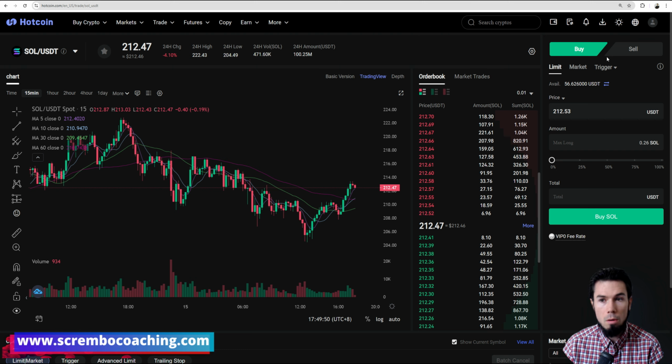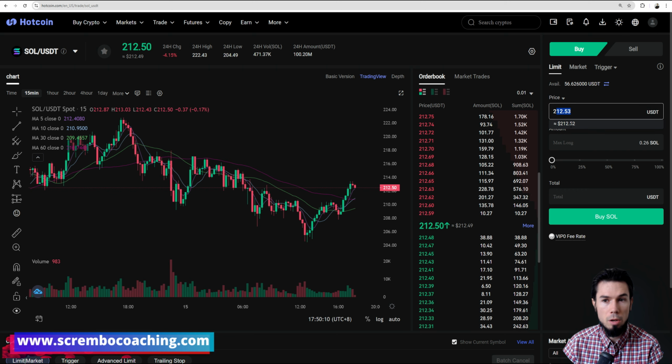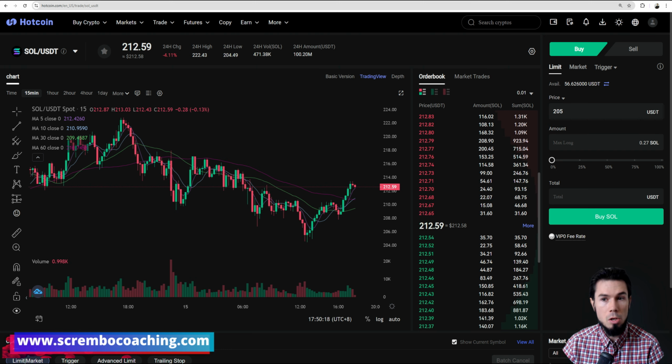Beautiful. On the right side is pretty much where everything happens. You can buy or sell. That's the first thing you want to make sure you're doing correctly. And then you have the limit order and the market order possibilities. Limit order means that you can buy at a specific price that you decide. For example, if I want to buy this cryptocurrency at 205, then I'll just enter 205 as the price. Which means as soon as the price hits 205, because it's not 205 right now, it's 212, I can buy, let's say, 50% of what I have.